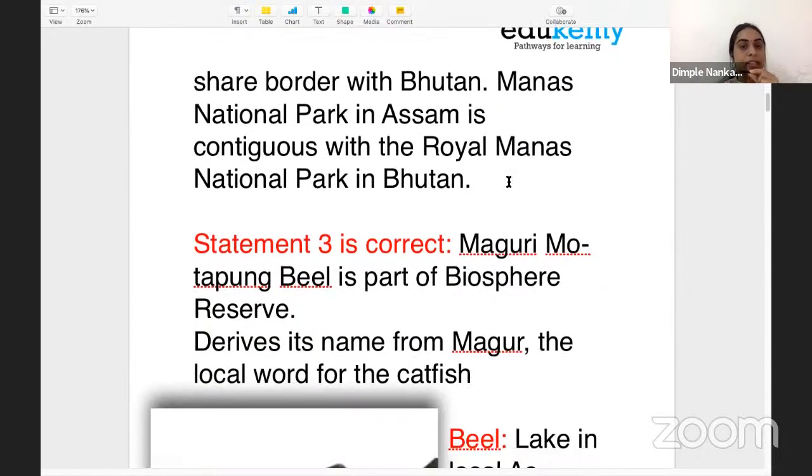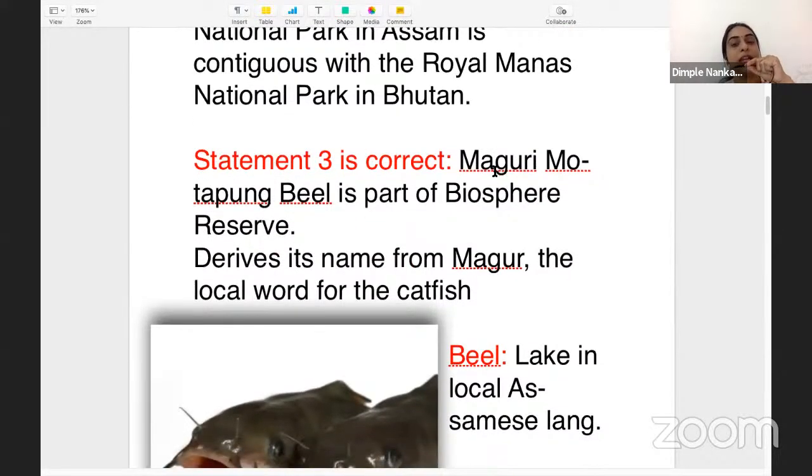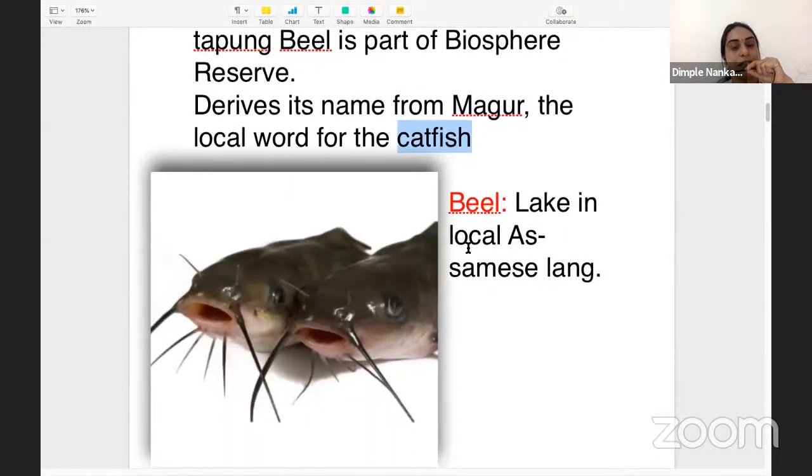Then we knew that the third statement was correct because of how the question was framed. Still, I would like to throw some light on statement 3. Maguri Motapung Beel is a part of the Biosphere Reserve. Beel is a local name for a lake; the lake in the Assamese language is Beel. It derives its name from Magur. What is Magur? It is a local name for a catfish.